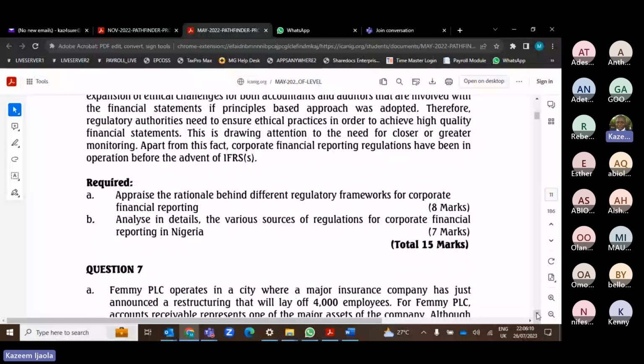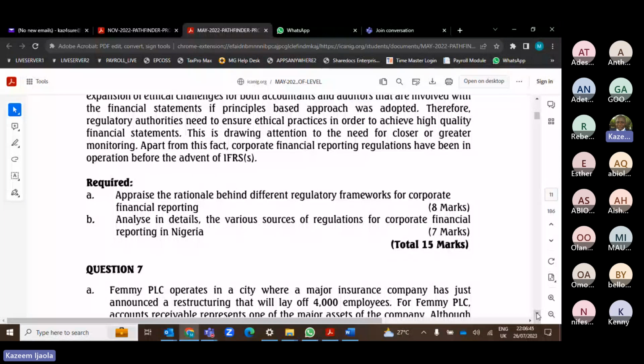Do you know what they are asking you to do? Why do you need to regulate? What are the benefits of regulating financial reporting? I will leave that one for you to answer. That's your question there. Then B, analyze in detail the various sources of regulations. I've explained that. That was where I started from. What are the sources of regulation? I will leave this one too for you to answer.